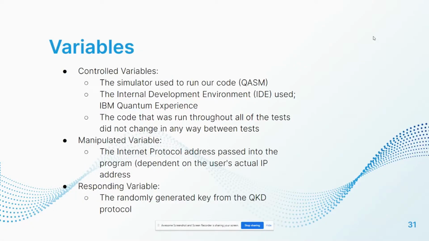Okay, so looking at some of the variables of our project, you can see that our controlled variables were the simulator that we used to run our code, the CHASM simulator, the IDE that we developed everything in, which is the IBM Quantum Experience IDE, and the code that we ran throughout all of our tests did not change in any way. Our manipulated variable is the IP address that we pass into the program, and that's dependent on the user's actual IP address. And the responding variable is the randomly generated key from the QKD protocol.